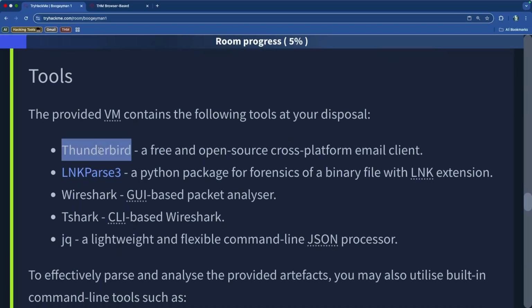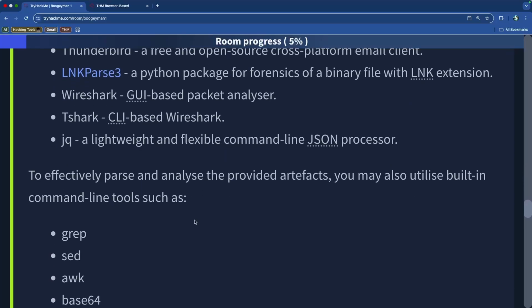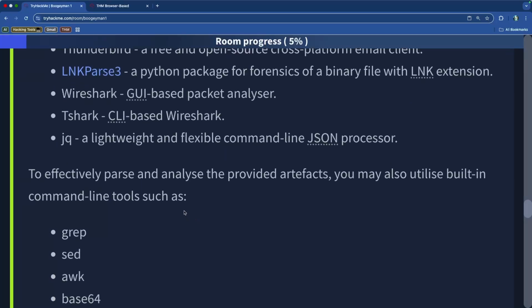The tools will be the Thunderbird email client, LNK parse, which is a Python package for forensics of a binary file with LNK extension, Wireshark, T-Shark, and of course JQ, which is used to process JSON in the command line.